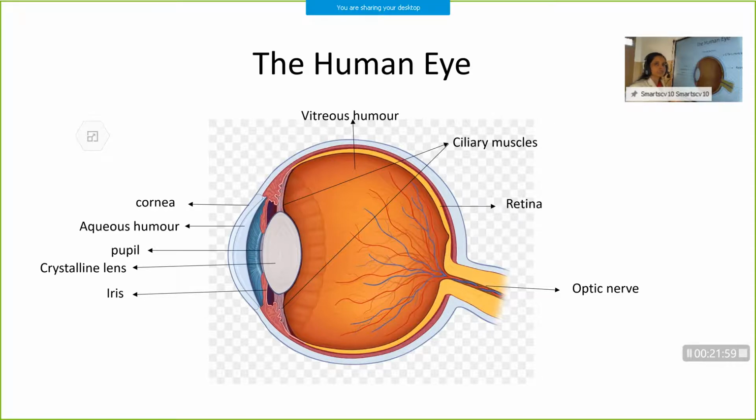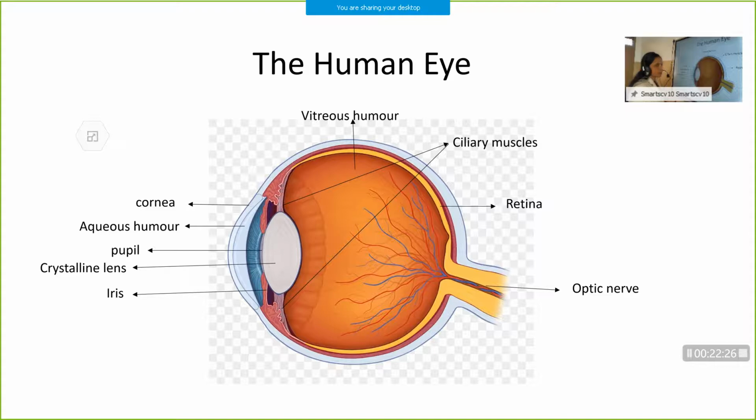Both these fluids present inside our eyeball regulate the pressure of the eye. And the aqueous humor, since it is in touch with the eyelens, gives proper nutrients to our eyelens.